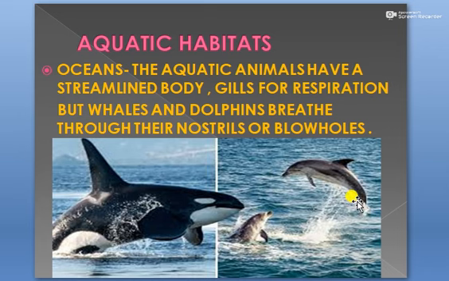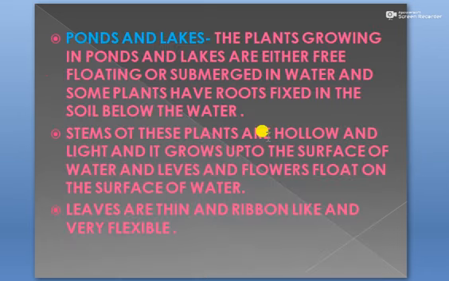ओके स्टूडेंट्स, now we will study one more aquatic habitat, which is ponds and lakes. So the plants growing in ponds and lakes are either free floating or submerged in water, and some plants have roots fixed in the soil below the water.